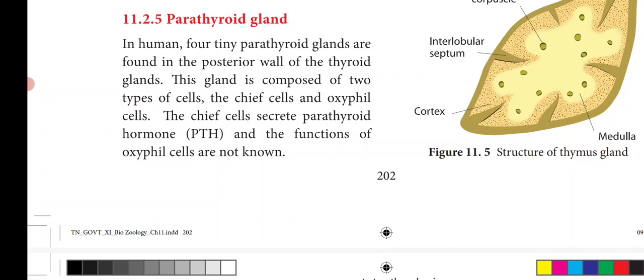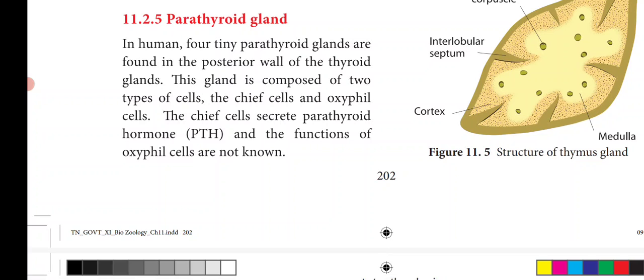Now the structure of the parathyroid gland. In humans, 4 tiny parathyroid glands are found in the posterior wall of the thyroid gland. They are very small in size, 4 in number, and located on the posterior wall of the thyroid gland.